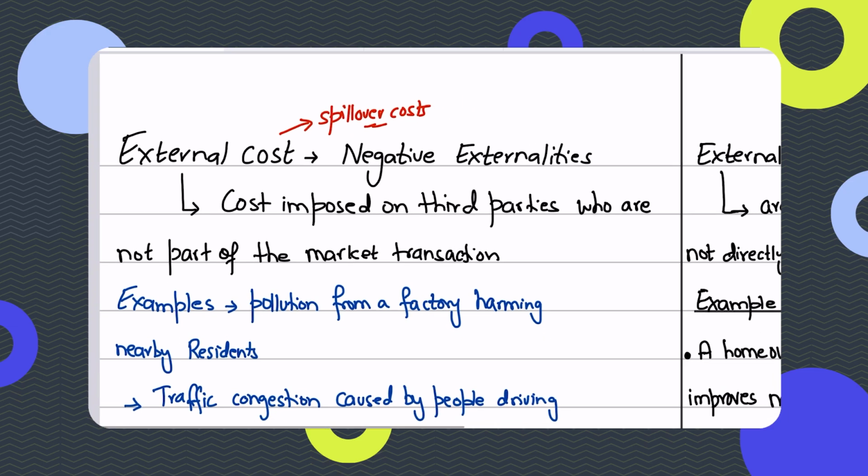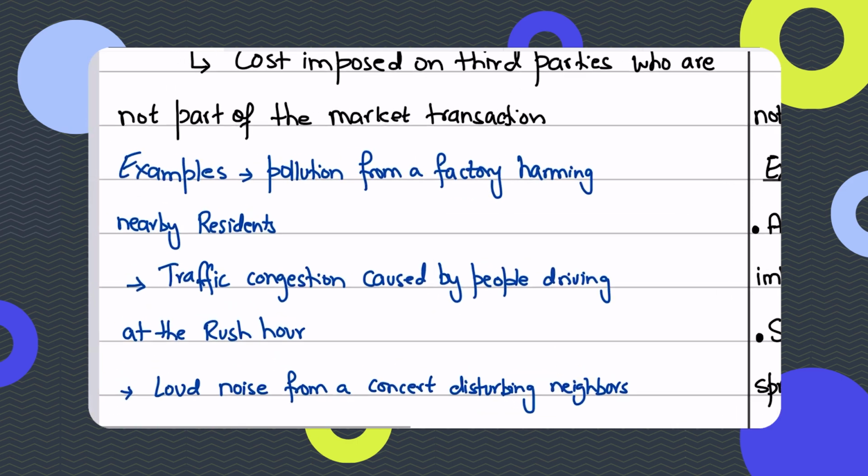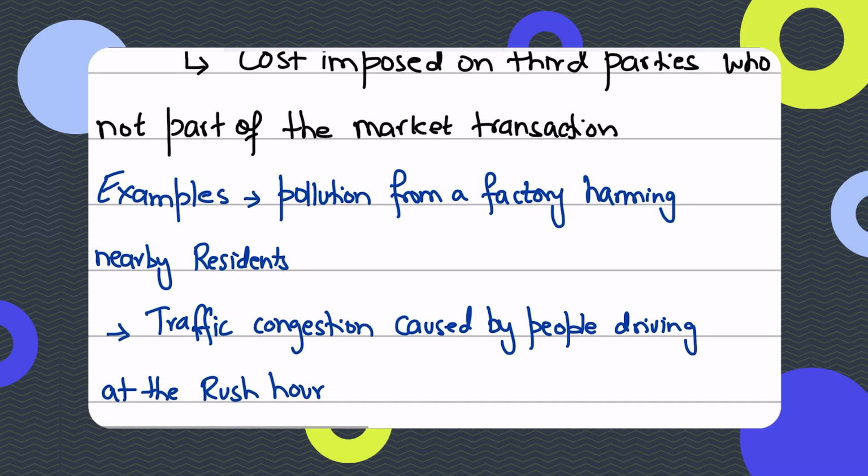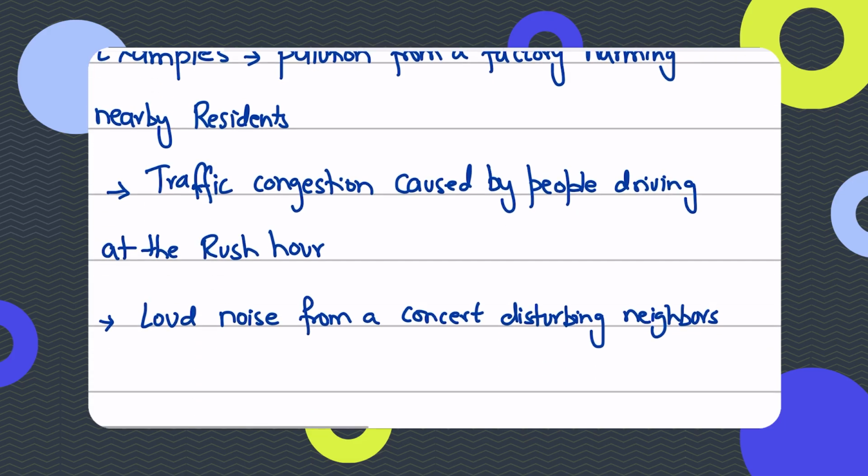Or you could say, let's say, pollution from the factory that is harming the nearby residents. Now, those nearby residents are not compensated for, right? Another example could be traffic congestion caused by people driving at rush hour. Traffic congestion causes accidents. It causes mental, emotional damage to our emotional peace, and health.